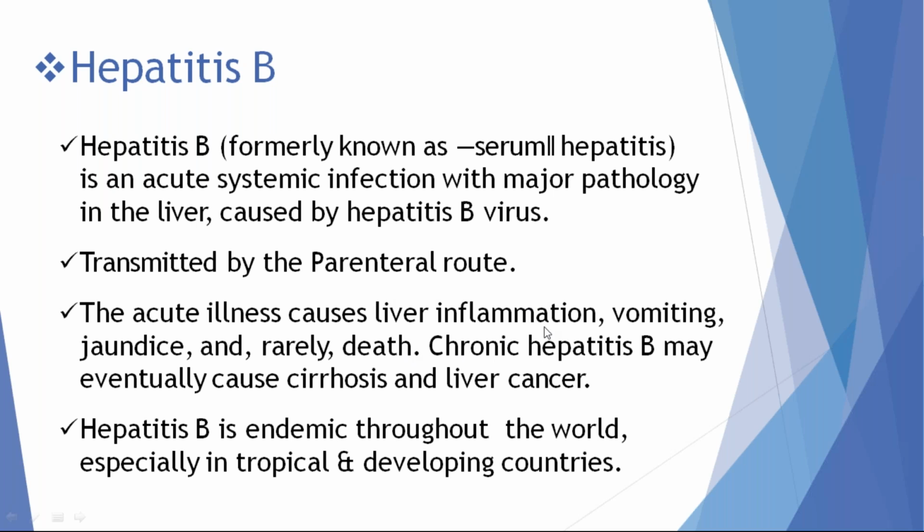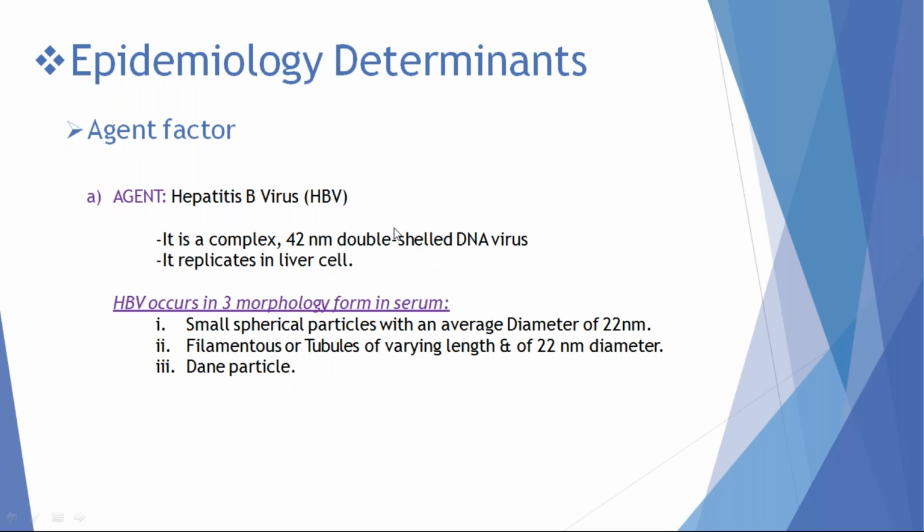Acute illness manifests like hepatitis A, with inflammation of the liver parenchyma leading to the appearance of jaundice and constitutional features. In severe cases, it can lead to fulminant hepatitis and death of the patient. There are many antigens in the HBV virus. The significant type of HBV viral particle infecting the patient is the 42 nanometer double-shelled DNA virus.